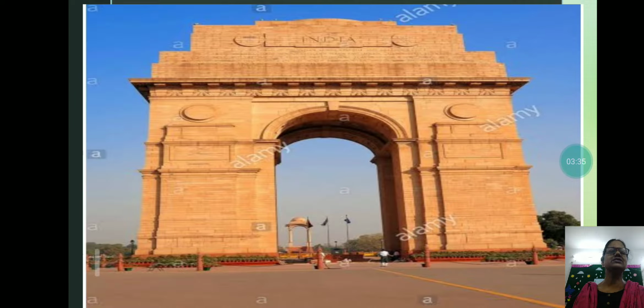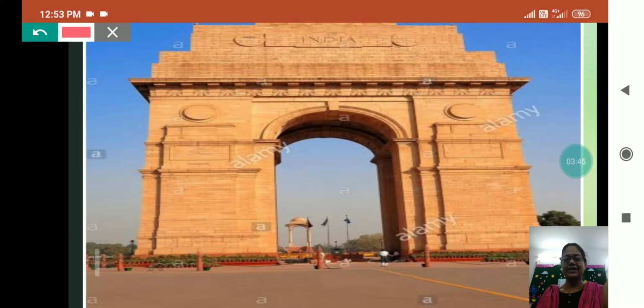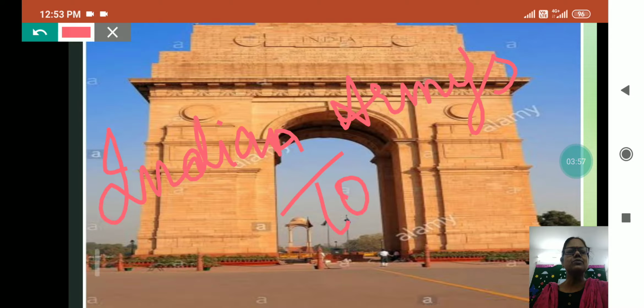Now see, this is India Gate. And where is India Gate located? India Gate is located in New Delhi. And another name of India Gate is Indian Army's Tomb.